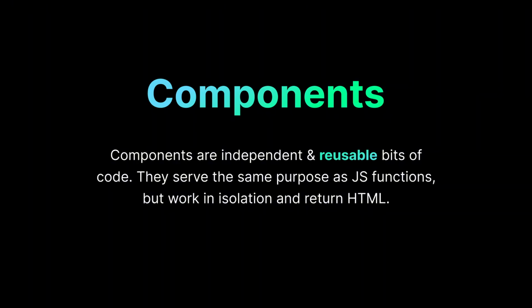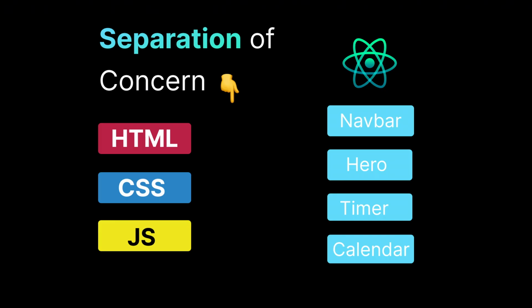So what is a component? Components are independent and reusable bits of code. They serve the same purpose as JavaScript functions, but work in isolation and return HTML, or JSX to be precise. So that is something which we are going to be discussing very soon. React.js allows us to make our website modular by using something called the separation of concern.